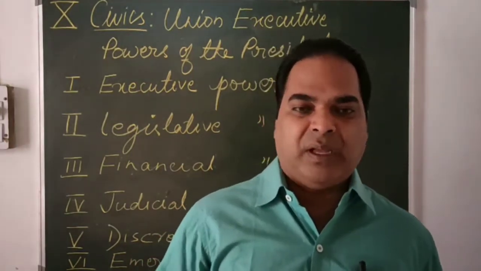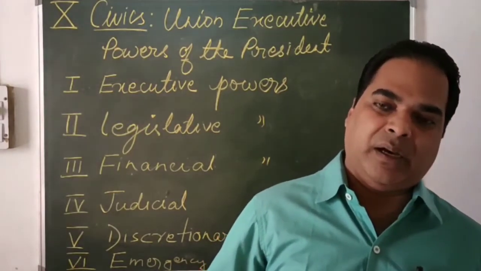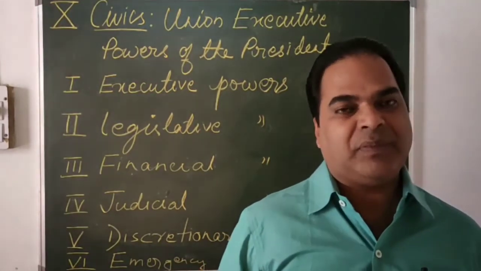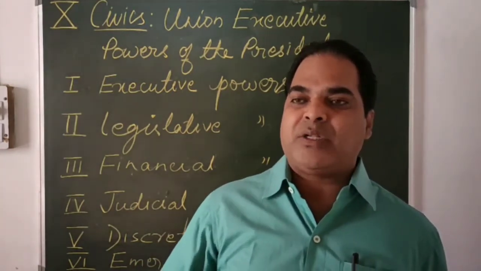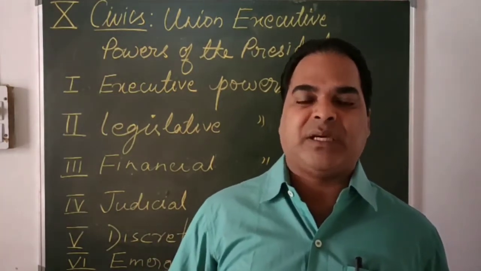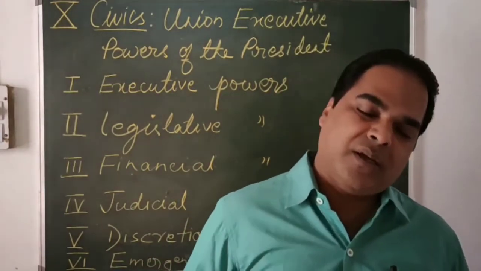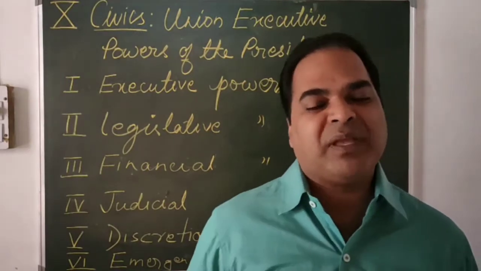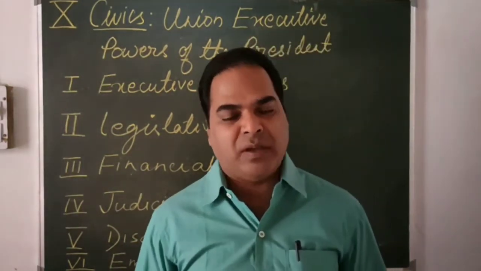First of all, the head of the majority party will be appointed by the president, and the other ministers who are chosen by the prime minister will also be appointed by the president. So altogether, the president forms the council of ministers.